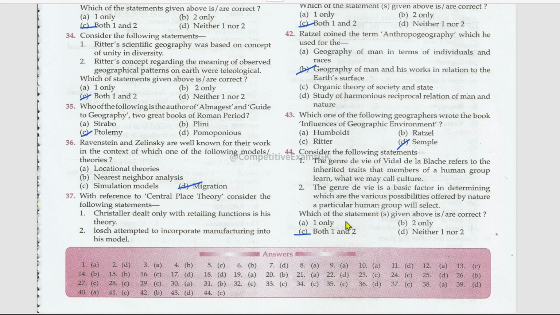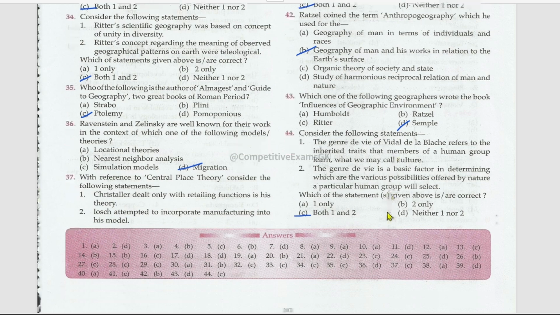Consider the following statements. Which among the statements are correct? The genre de vie of Vidal de la Blache refers to the inherited traits that members of the human group learn, what we may call culture, right? The genre de vie is a basic factor in determining which of the various possibilities offered by nature a particular human group will select. Both the statements are correct.